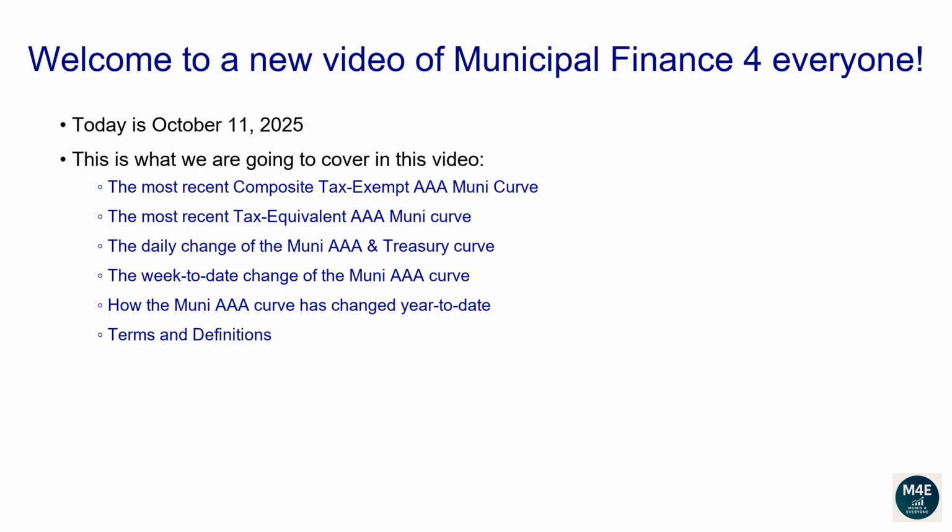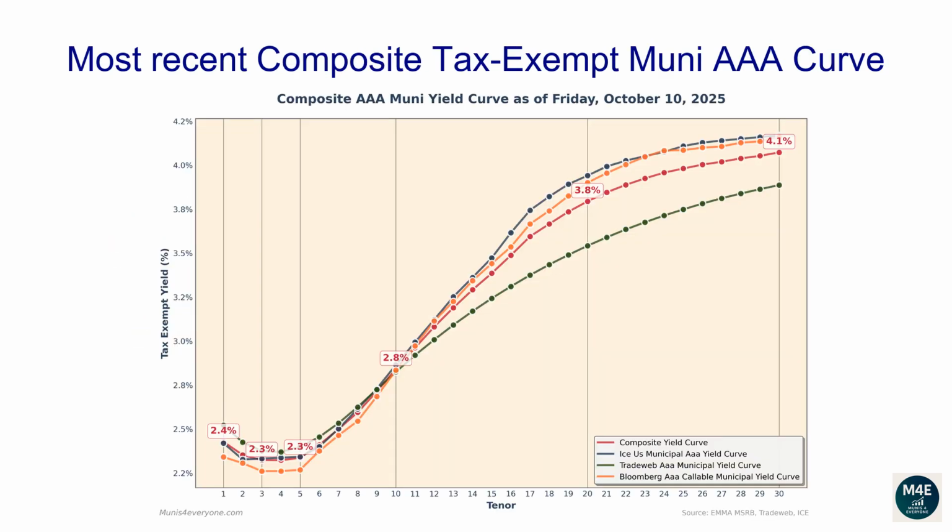Terms and definitions. Let's go over the most recent composite tax-exempt Muni AAA curve. The following composite tax-exempt yield curve is based off the most recent ICE, TradeWeb, Bloomberg yield curves that are available on the MSRB website, plus some proprietary extra adjustments, as of October 10, 2025.